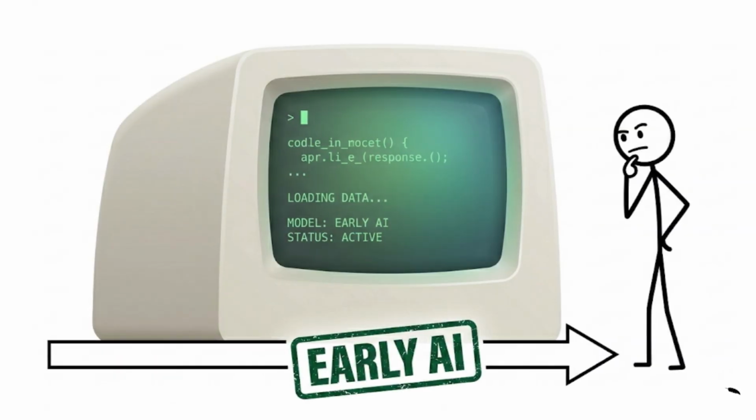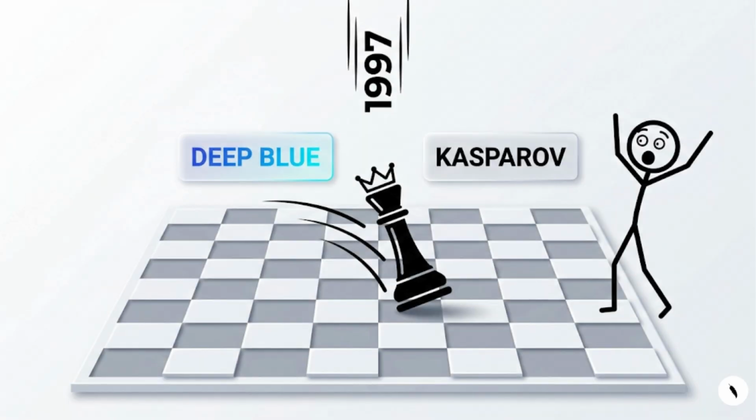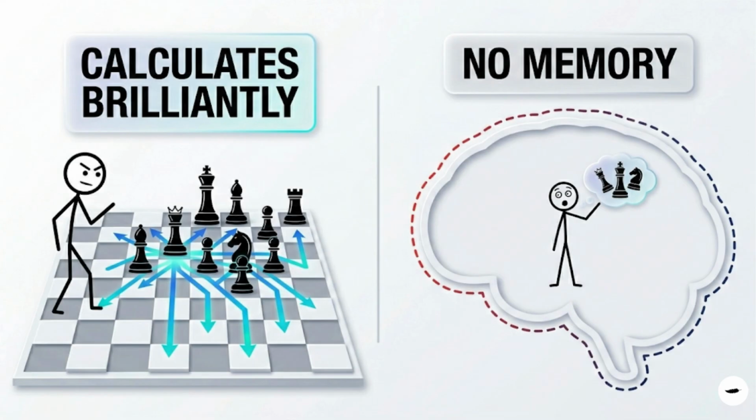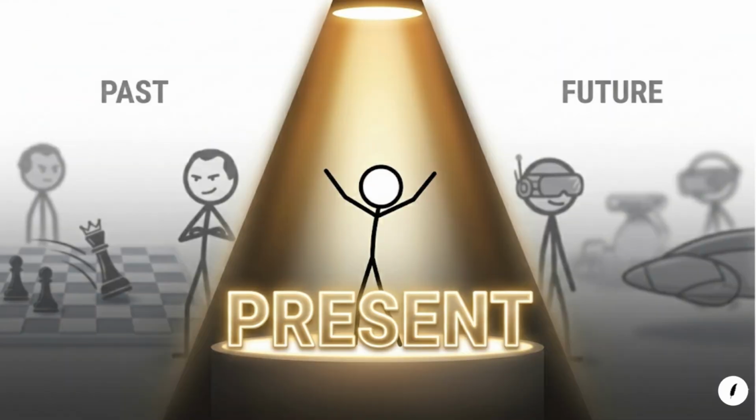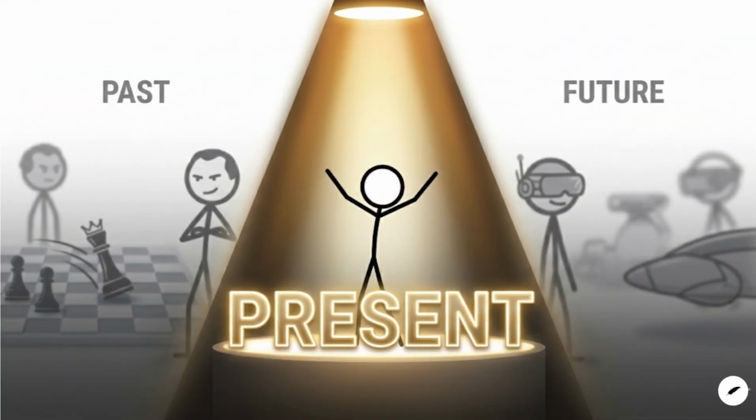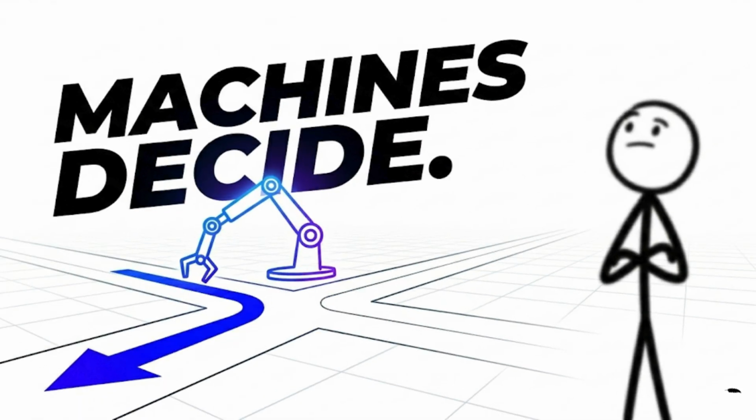Early AI systems were built like this. A famous example was IBM's Deep Blue, which defeated chess champion Garry Kasparov in 1997. It could study the chessboard, calculate moves, and react brilliantly, but it had no memory of previous games like a human player would. What makes reactive machines different is their strict focus on the present moment. They matter because they showed the world that machines could make decisions without human hands guiding every step.